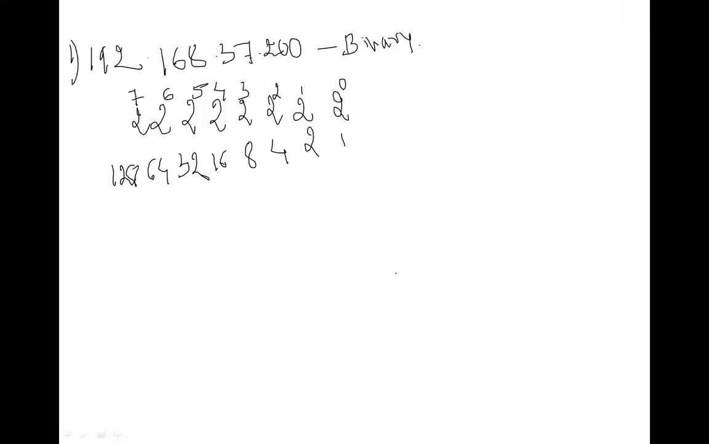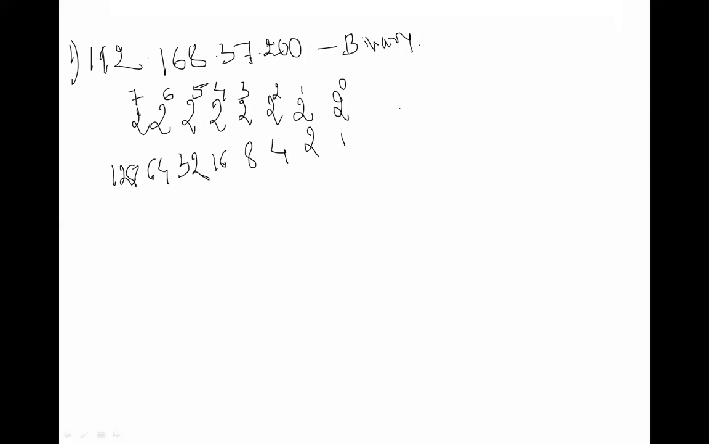If you want to convert that particular IP address into binary form, you have to follow this procedure. That is a total of 8 bits for 1 octet. 8 bits for 1 octet, and a total of 4 octets are there. 8 into 4 becomes 32.